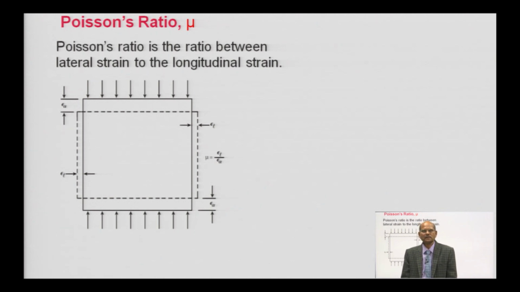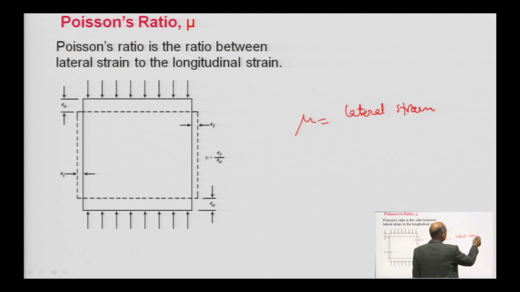Then we have Poisson's ratio. What is the Poisson's ratio? Poisson's ratio is nothing but the lateral strain divided by the longitudinal strain. Generally it is represented by the letter mu.